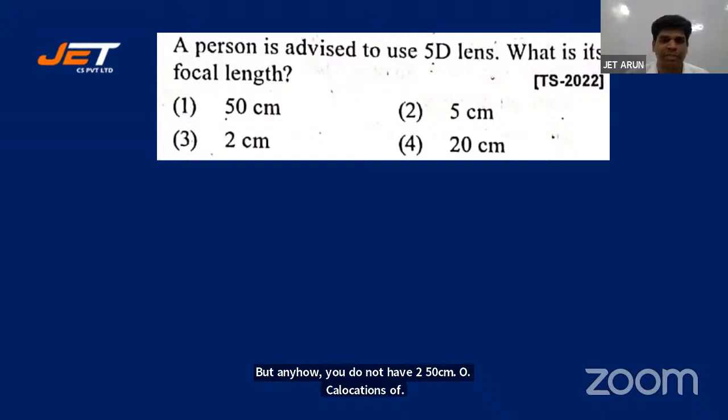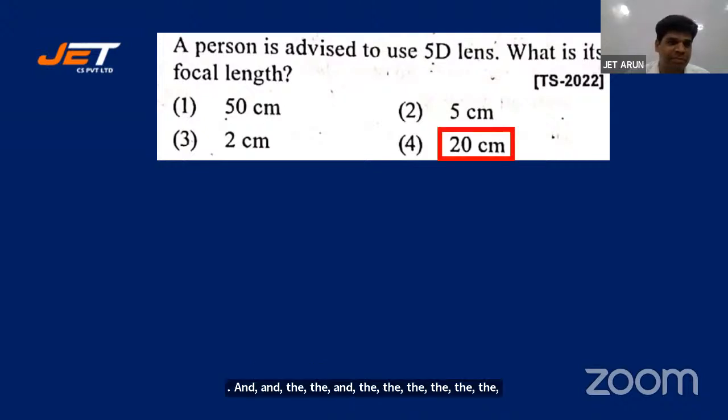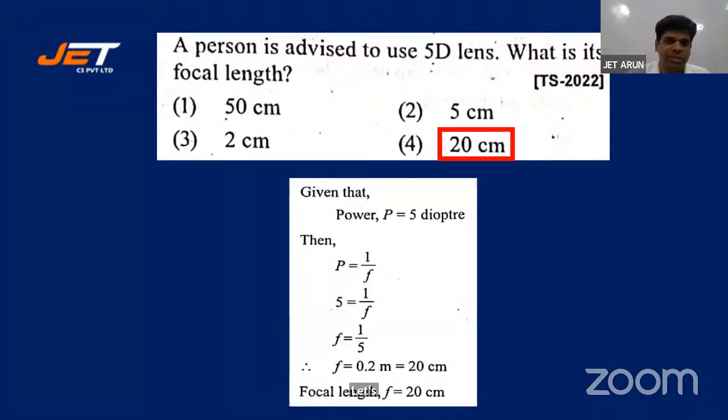Let's look at the key answer solutions. Key is 20 centimeters is absolutely right. Raneshwari, let's look at the solution. Here is the solution, students. Power is equal to 1 by F. So phi diopter is equal to 1 by F. F is equal to 1 by 5 in meters. In meters. That's okay, Raneshwari. Absolutely okay. You are learning.